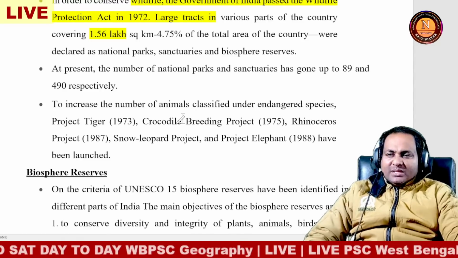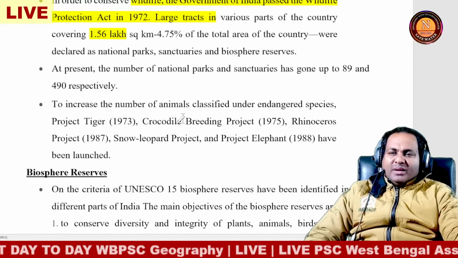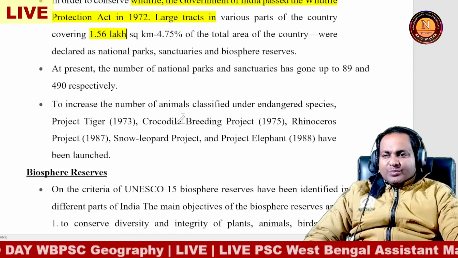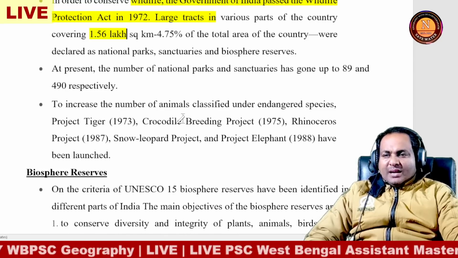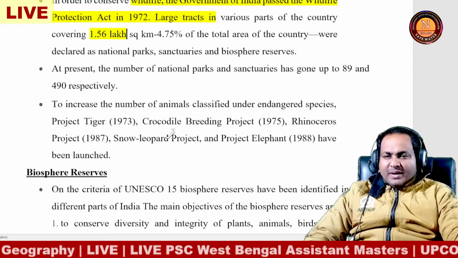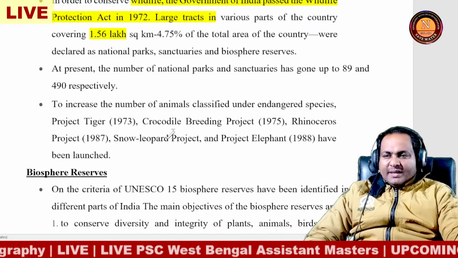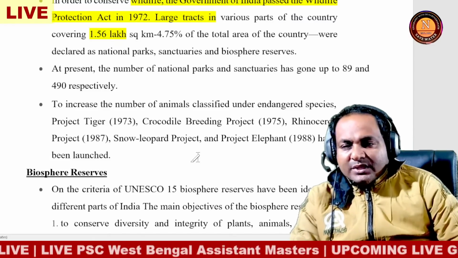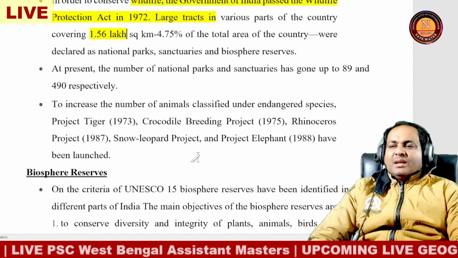To increase the number of animals and classified under the endangered species, Project Tiger was launched in 1973, Crocodile in 1975, the Snow Leopard project in 1987, and Project Elephant in 1988.